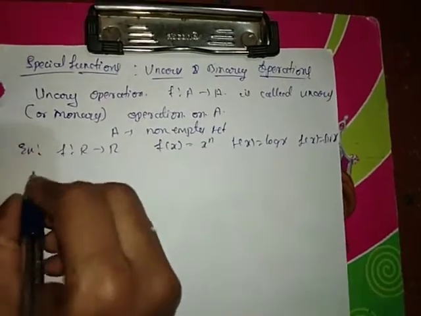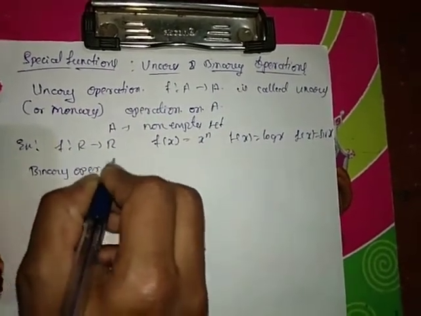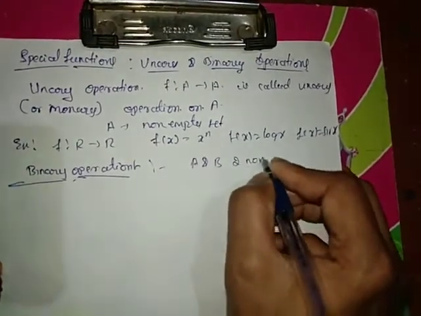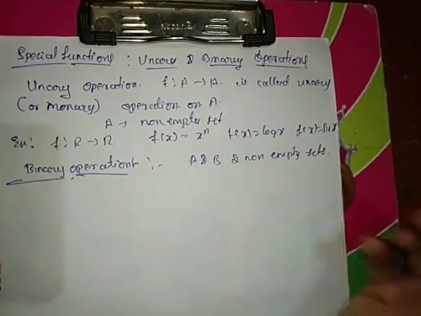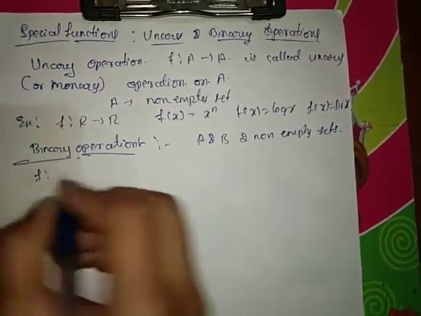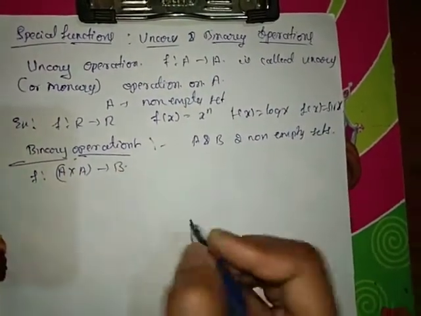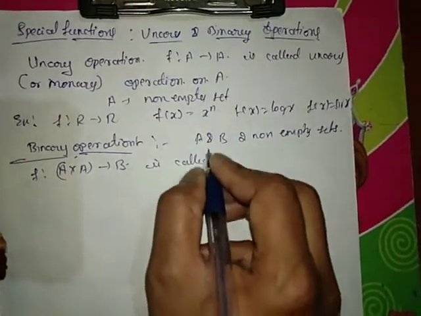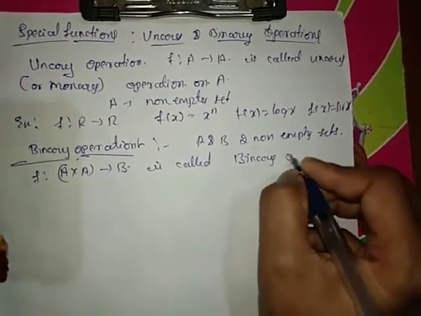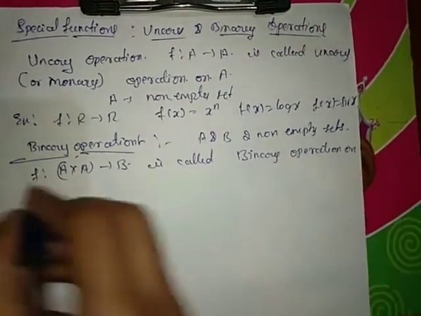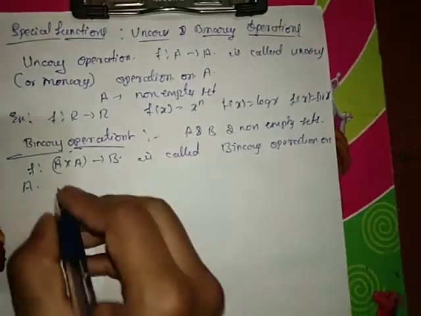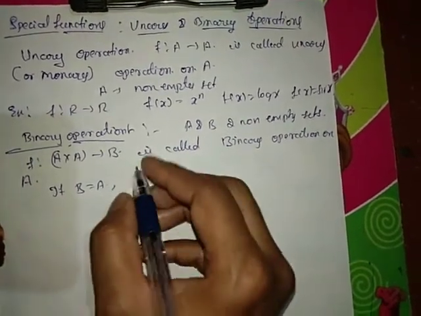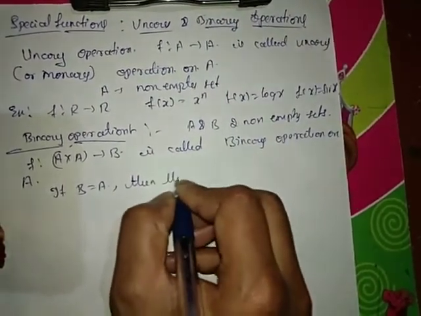Binary operation. Binary operation is nothing but, suppose A and B are two non-empty sets, then the function f from A cross A to B is called a binary operation on the set A. Here the condition is, suppose B equal to A, then the binary operation is said to be